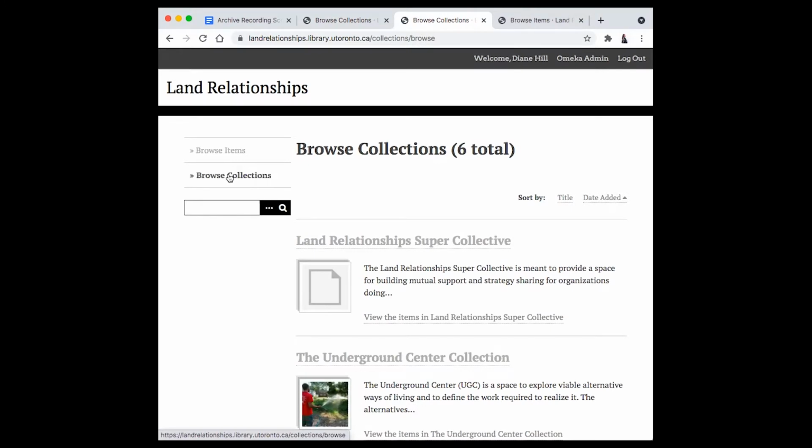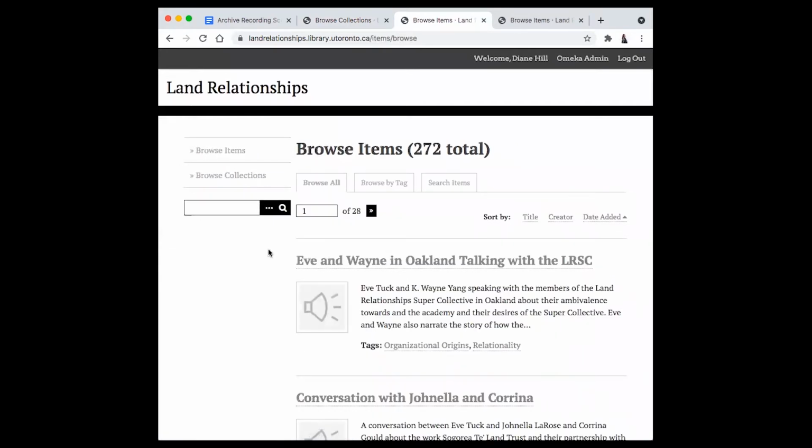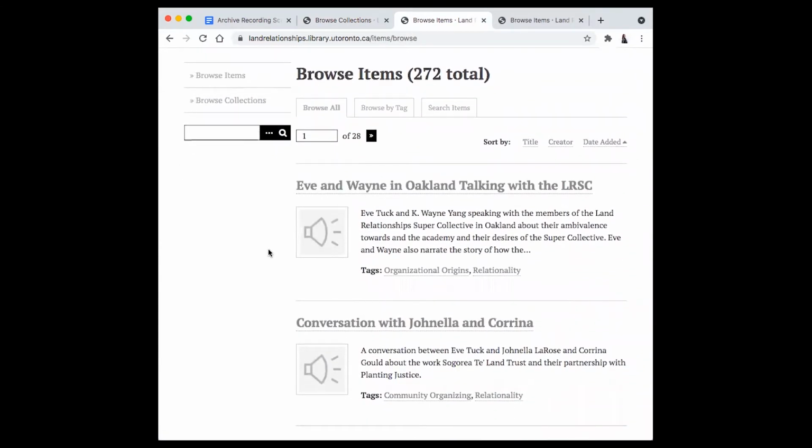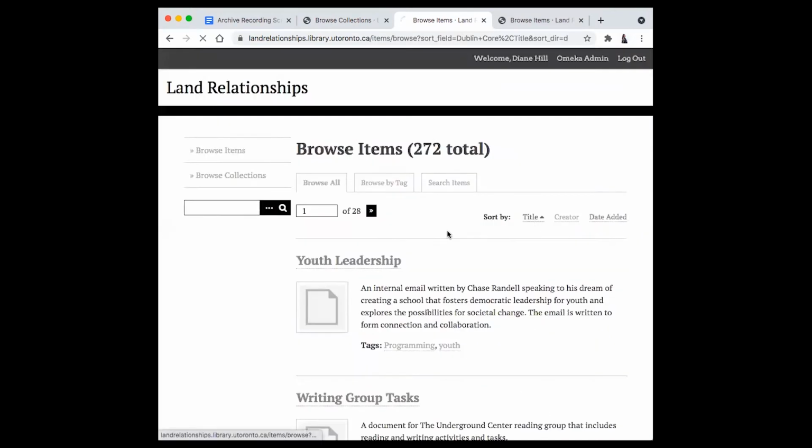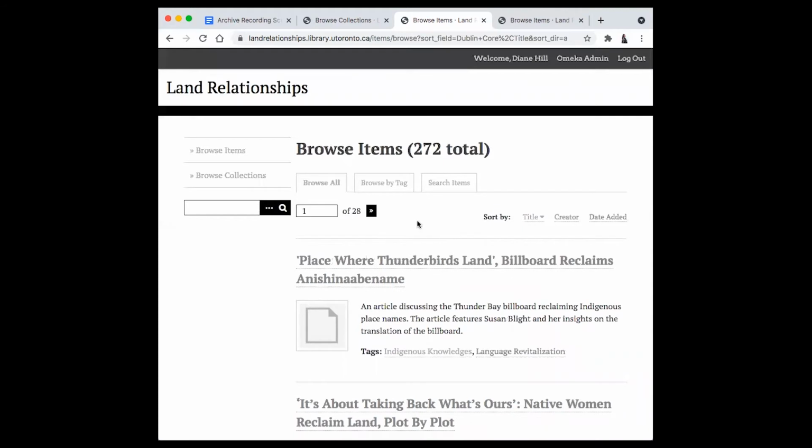When navigating the archive, you might decide to browse by sections, being able to click into the individual collectives and see more of the items that are collected there. Or you can browse items. This allows you to look at items across the different collections. Within Browse Items, there's an option to browse all, where you'll see all items listed on multiple pages. When browsing items, you can sort by title, creator, or the date that the item was first entered.